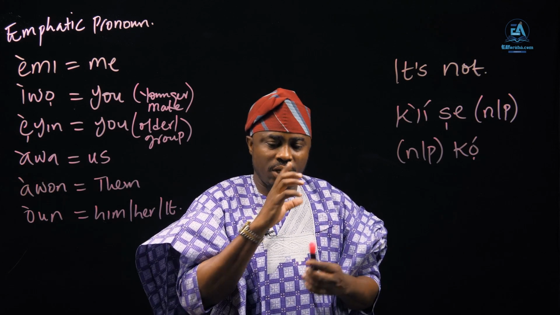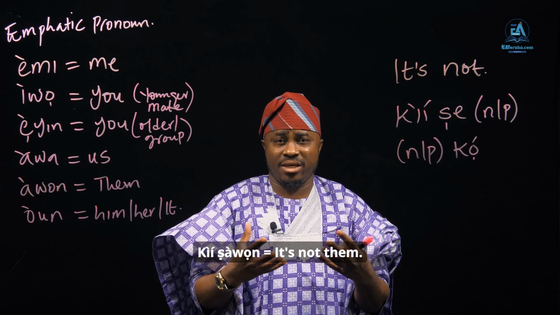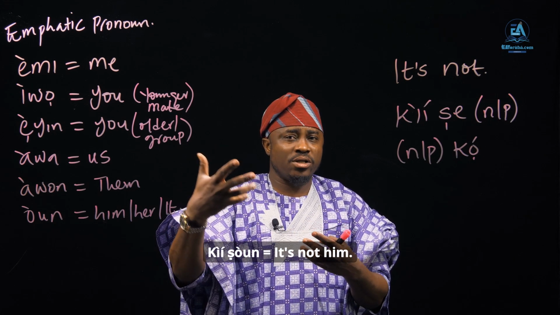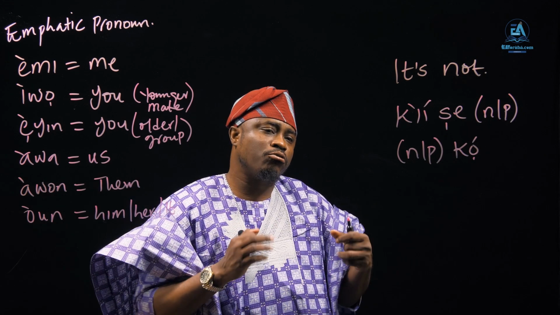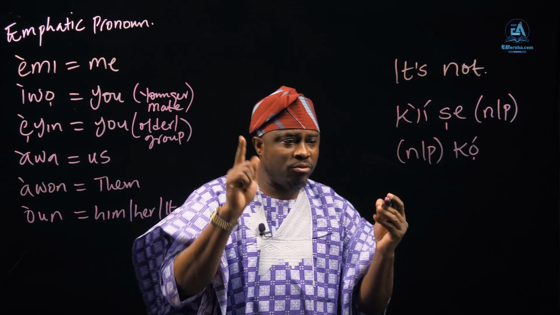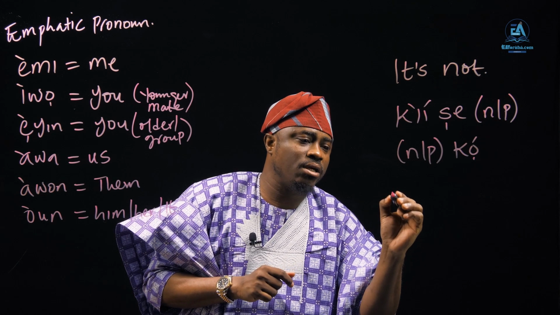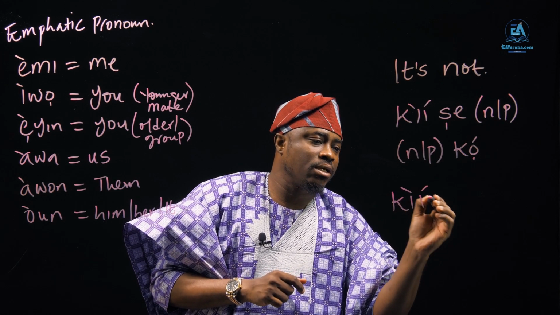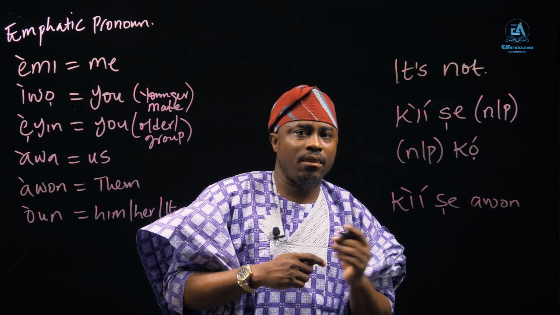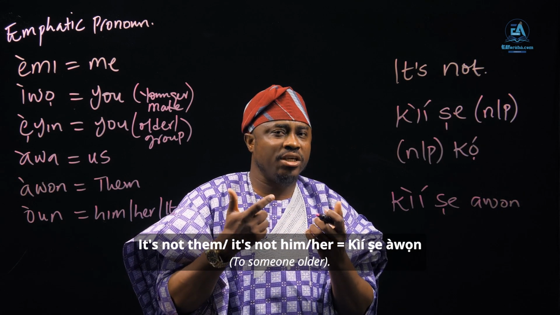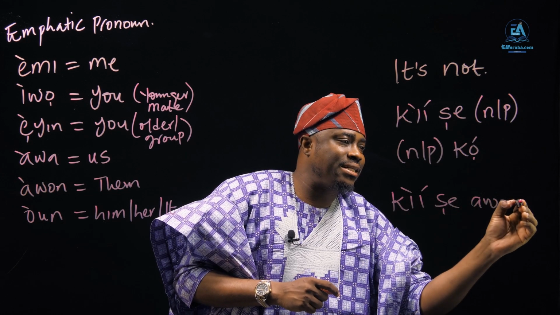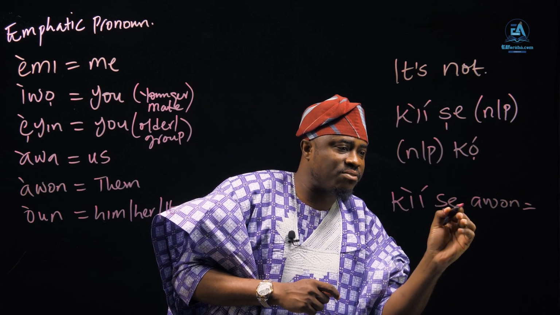You hear most of us say kìí ṣàwọn, it's not them, or kìí ṣòun, it's not him. Because when two vowels follow each other, we contract them.